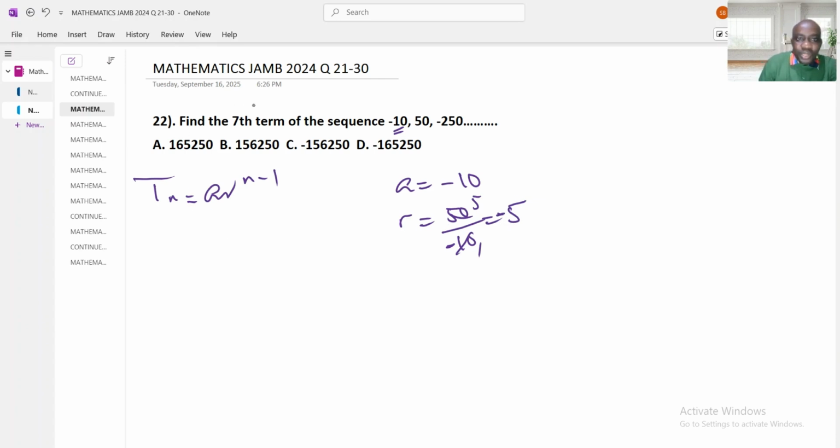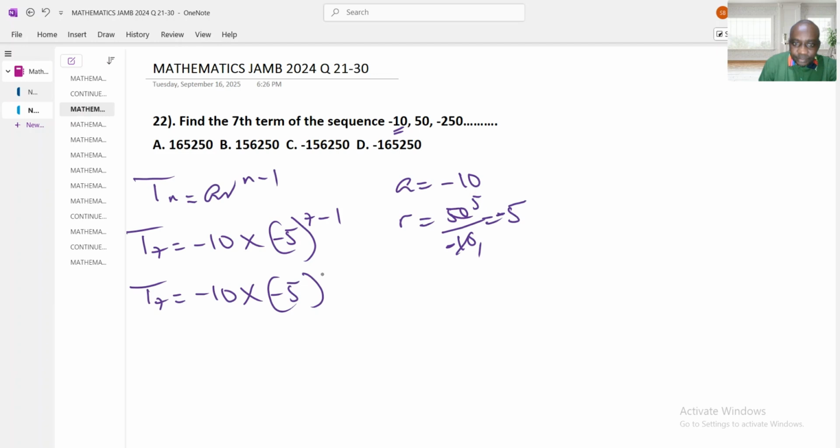Now we want to look for the 7th term. T7 equals, what is our first term? Minus 10, multiplied by, what is our common ratio? R. Our common ratio is minus 5. What is our n? Our n is the 7th term we are trying to look for, 7 minus 1. T7 equals minus 10 multiplied by minus 5 to the power of 6.